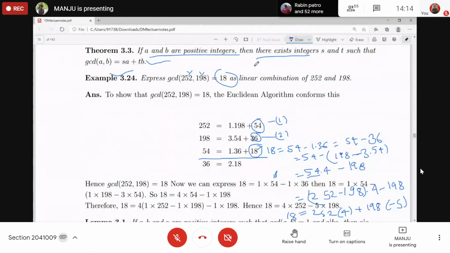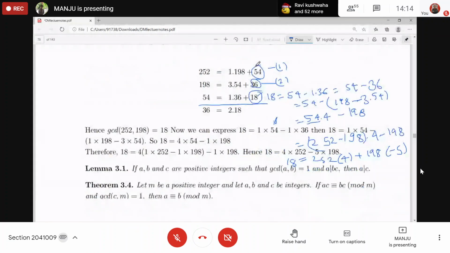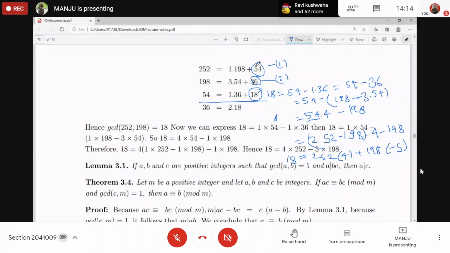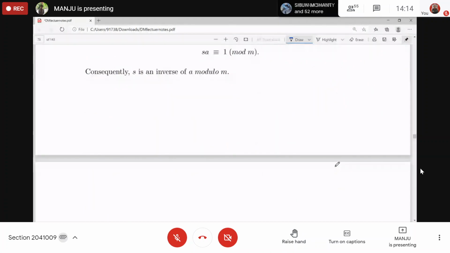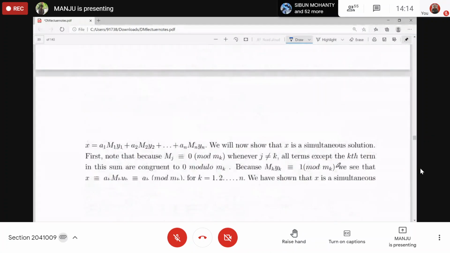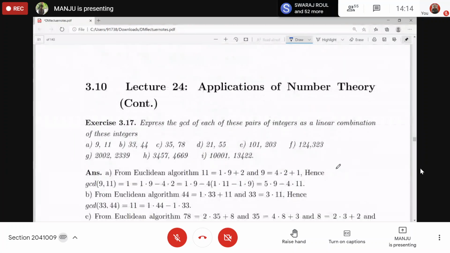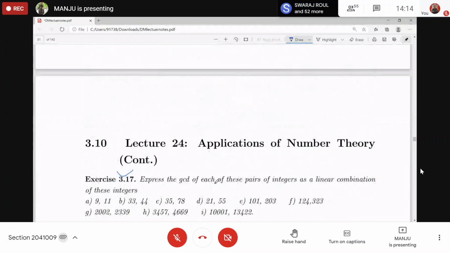Any doubts? No? So the same thing. Express the GCD of each pair as the linear combination of A and B. So first find the GCD and express that. GCD you can find by the Euclidean algorithm only, by those steps. The last non-zero remainder will give you the GCD. Just try to write.